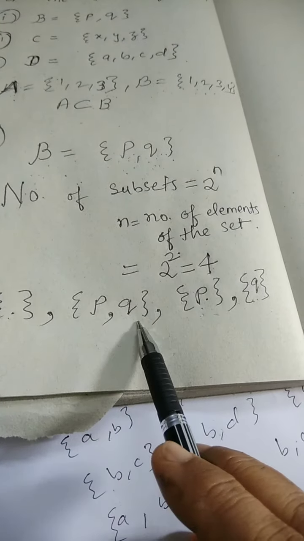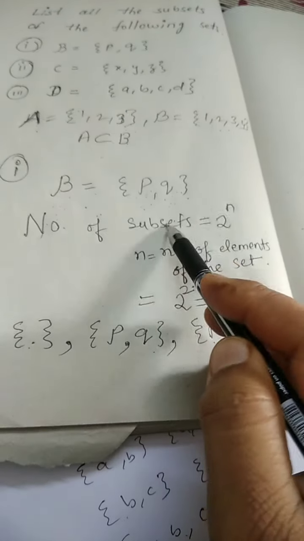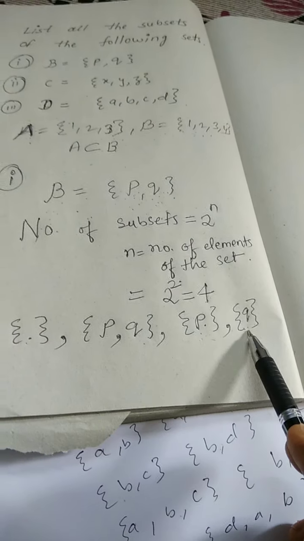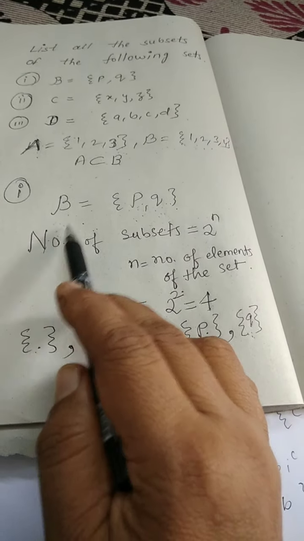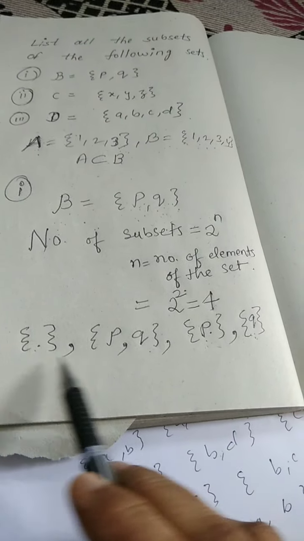Here {P, Q}, all the elements are present in B. So {P, Q} is also a subset of B. So we have got four subsets, 1, 2, 3, 4. So this is the answer. List all the subsets of set B, {P, Q}.